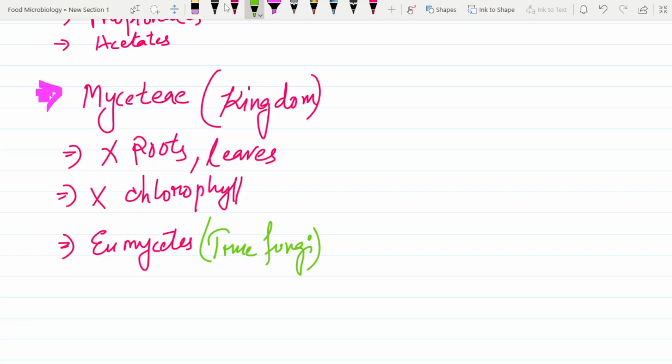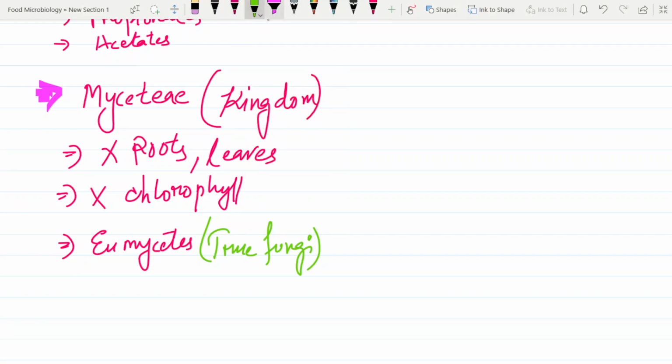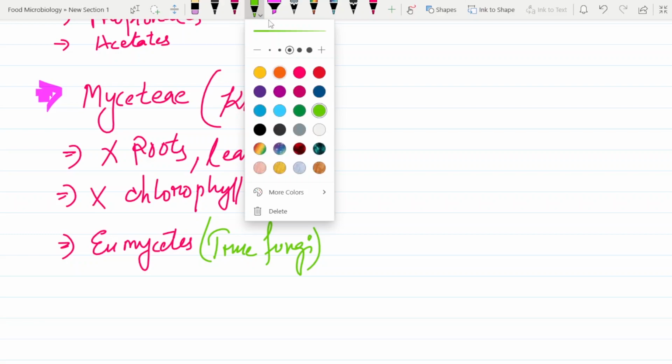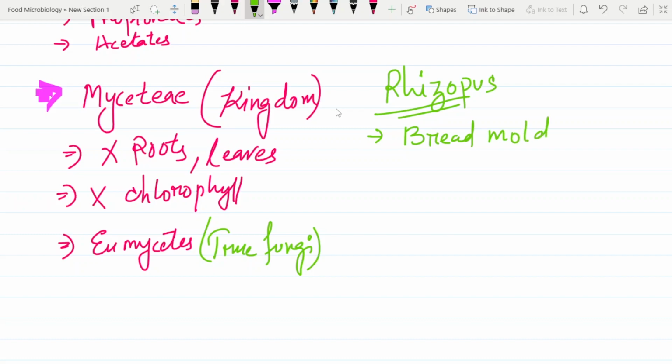Now one more thing that I am still not talking about is a very common thing. If you are from an agriculture background, you may know this one. So this is what? Rhizopus. What is this Rhizopus commonly called as? It is called bread mold. We can see this one in bread. It's very common. So this is a bread mold.